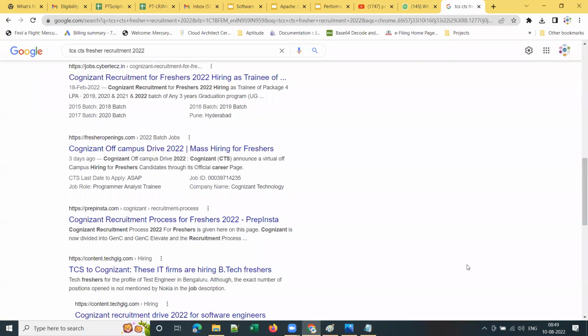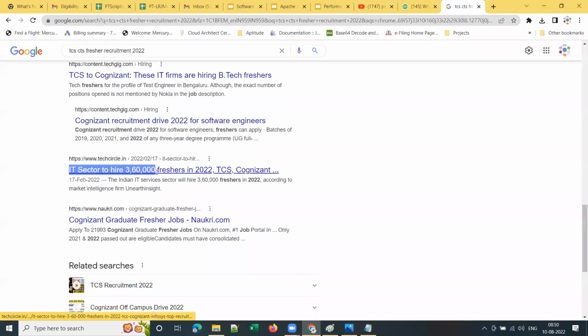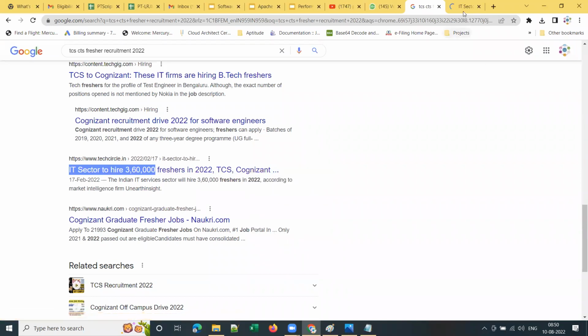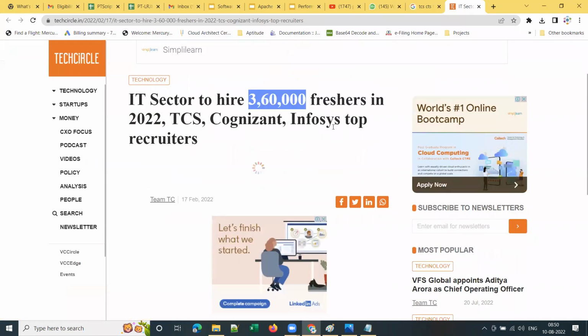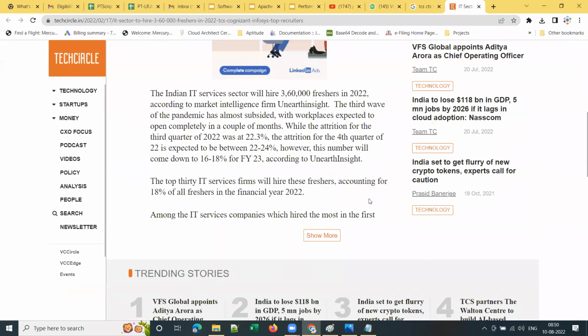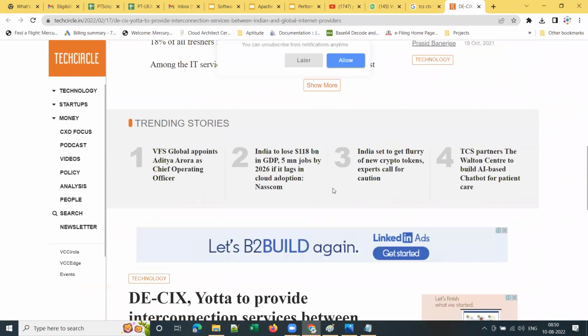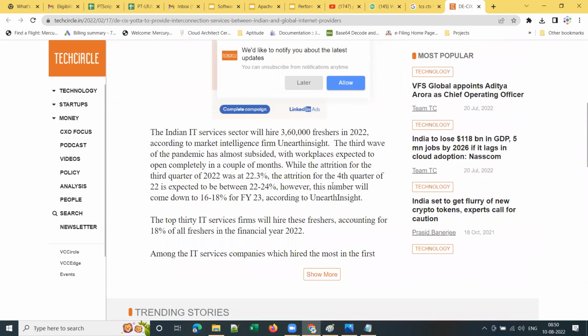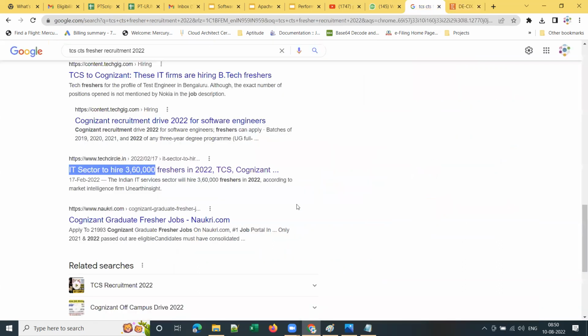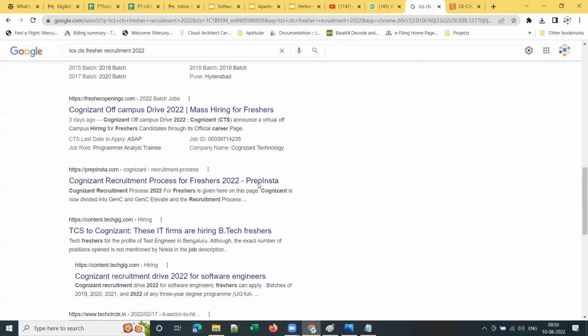Let me search for important news for you. IT sector to hire 3,60,000 freshers in 2022. Right? TCS, CTS already hired 1.8 lakhs in the last 1 year. This is further recruitment. There is a requirement of 3,60,000 freshers in 2022. As you can see here, right? CTS and TCS recruited 1.8 lakhs in the last financial year. From April 2021 to March 2022, they recruited 1.8 lakh freshers. So this is how IT recruitment is going on. IT sector is flourishing. Clear?